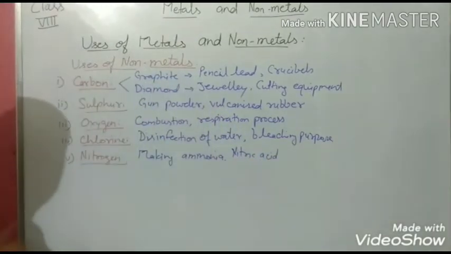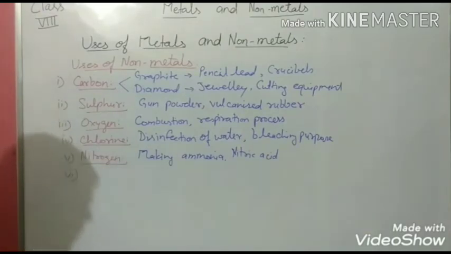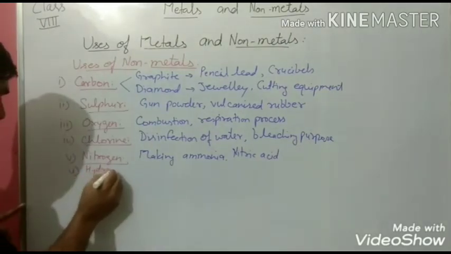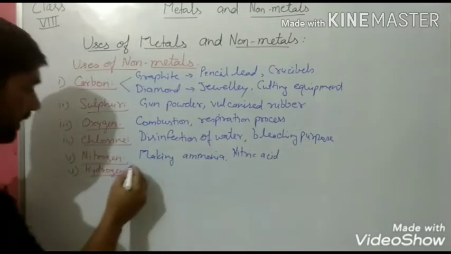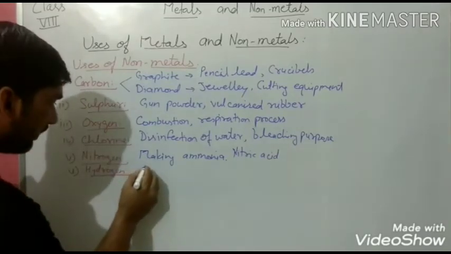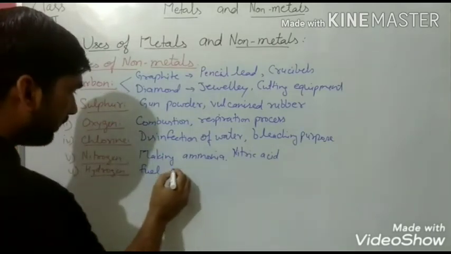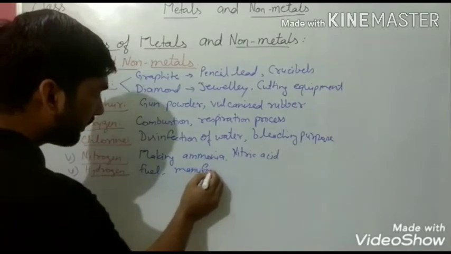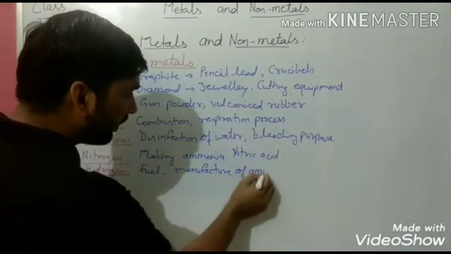Next, another important non-metal is hydrogen. Hydrogen is used as a fuel. It is also used in the manufacture of ammonia.